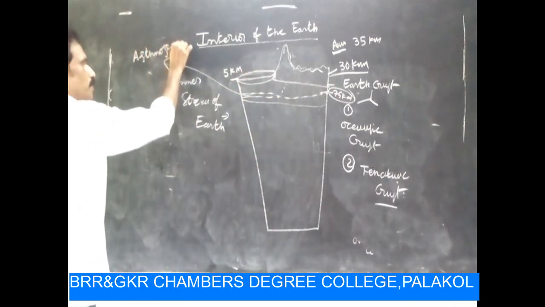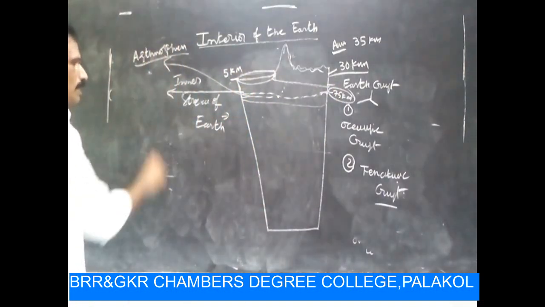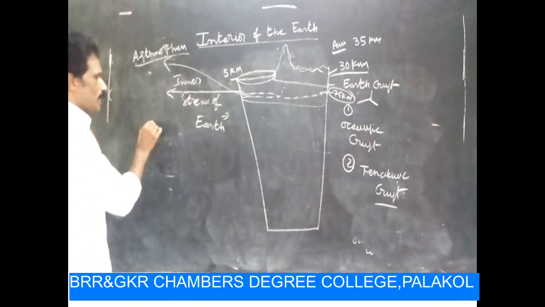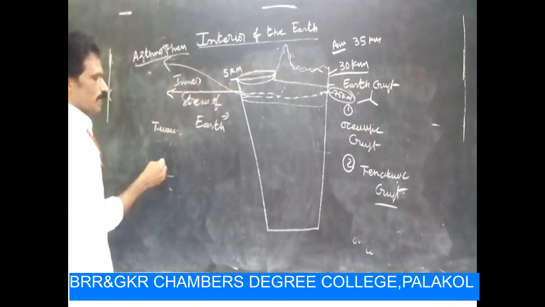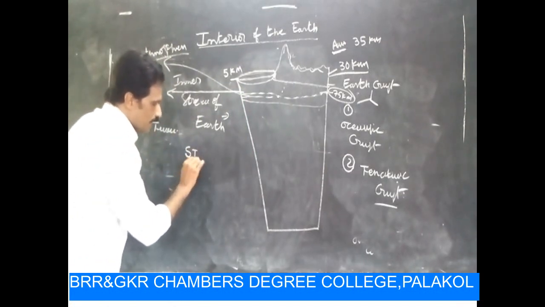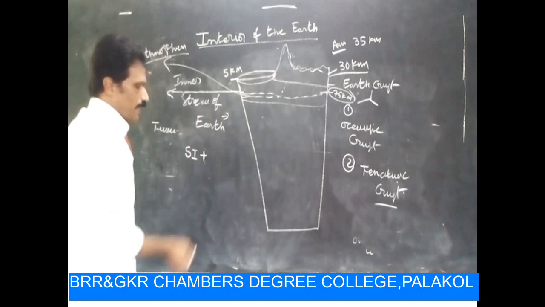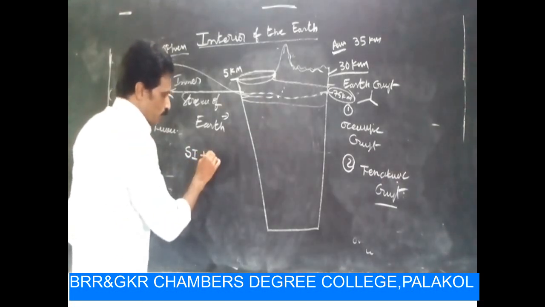Asthenosphere. According to this, there are two minerals existing in the first layer. They are silica and aluminium.